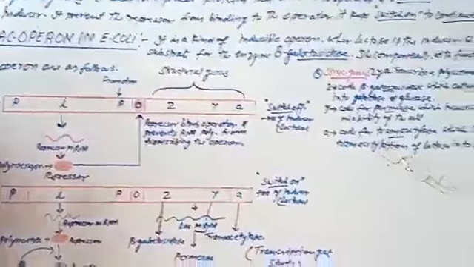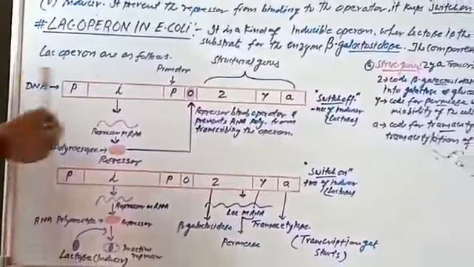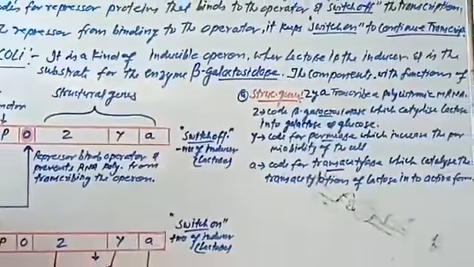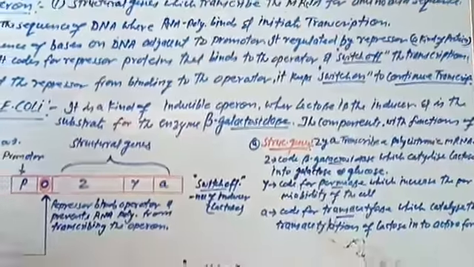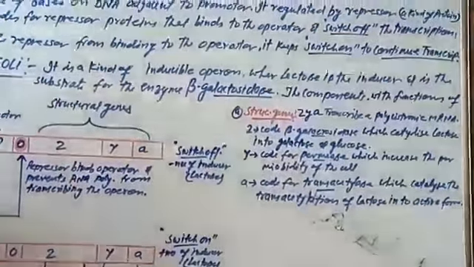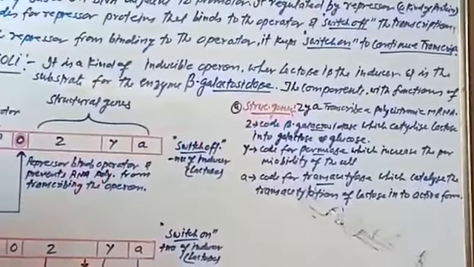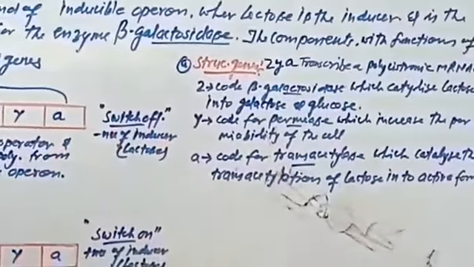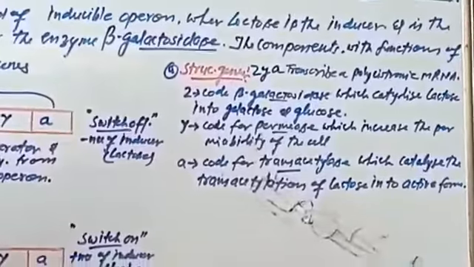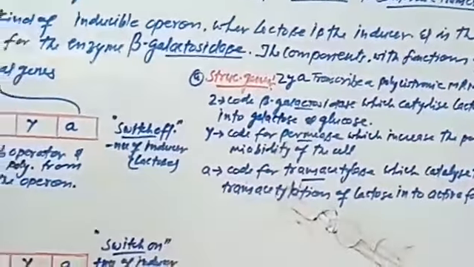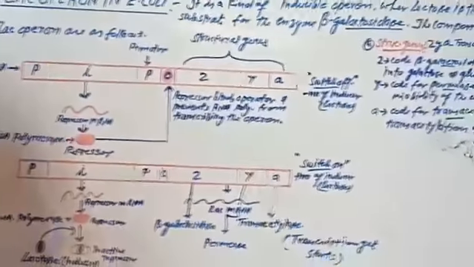First of all, try to understand the function of these three structural genes. Gene Z codes for beta galactosidase, which catalyzes lactose into galactose and glucose. Gene Y codes for permease, which increases the permeability of the cell, and gene A codes for transacetylase, which catalyzes the transacetylation of the lactose into active form. Now go through the detailed structure of this lactose operon.